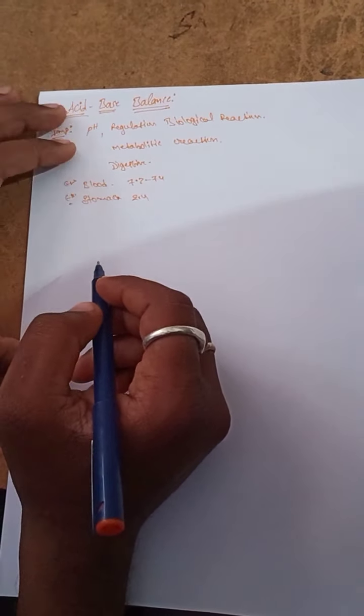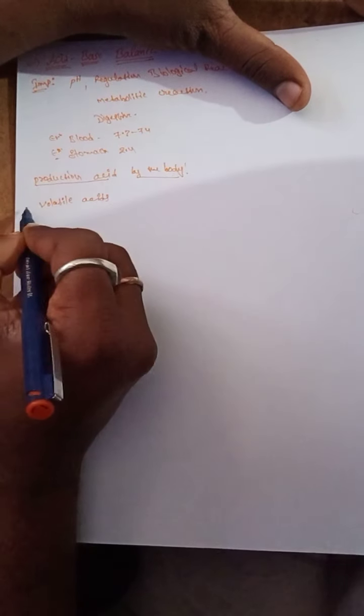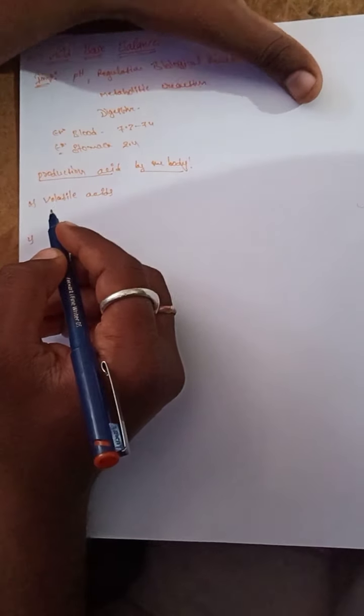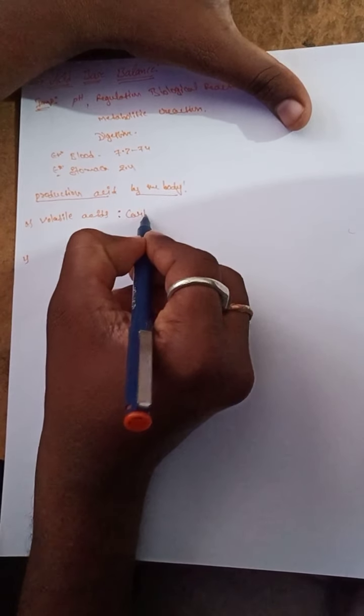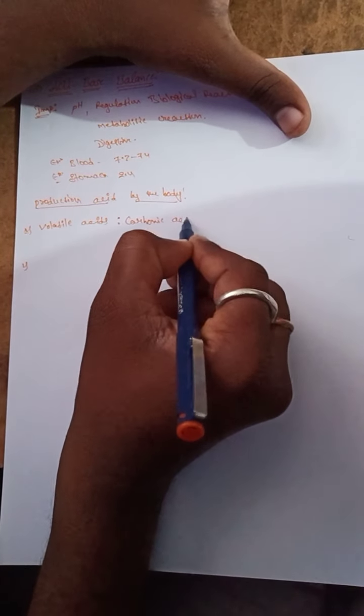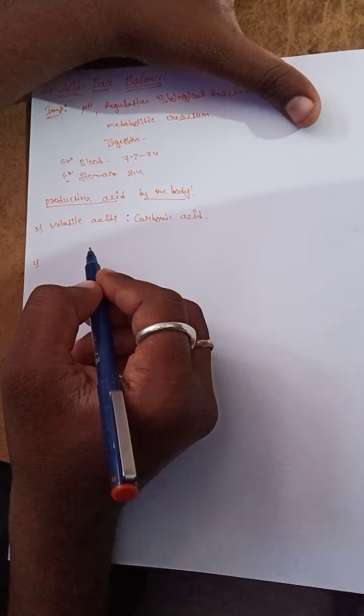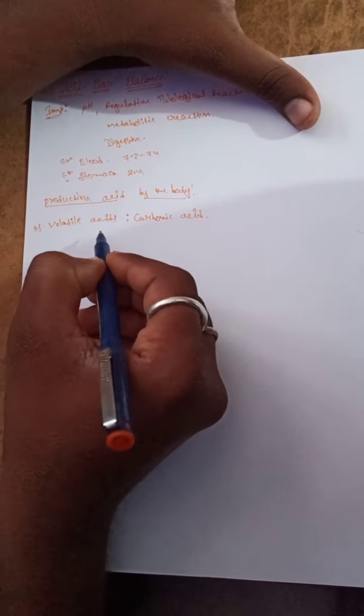Which types of acids are produced? One is the volatile acids. What are the volatile acids? Example, carbonic acid. The next one, it also produces lactic acid and sulfuric acid. The acids are not only carbonic acid, but also lactic acid and sulfuric acid.